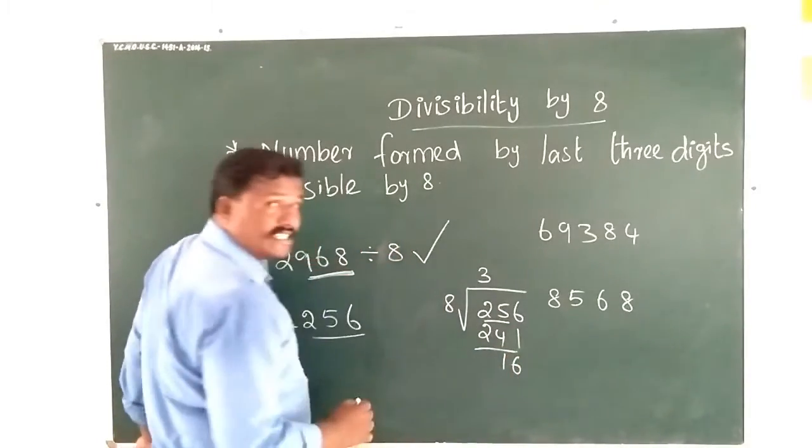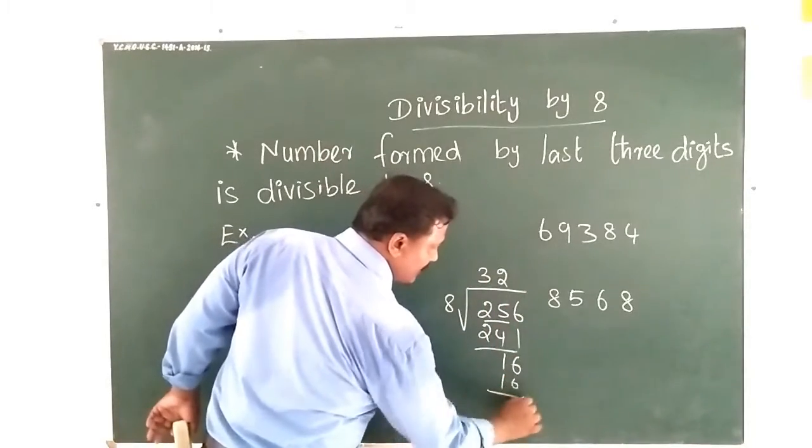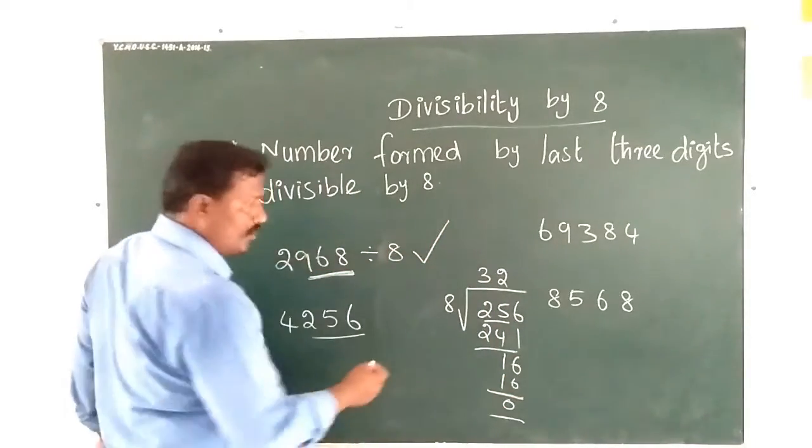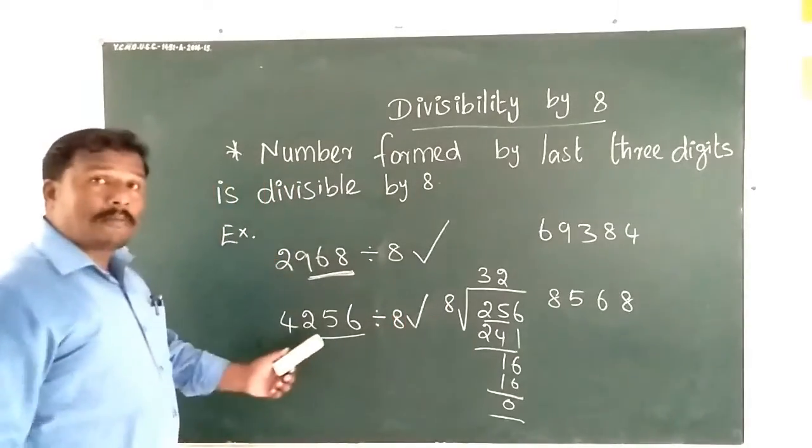Then 66, take down one. 2 8s are 16, remainder 0. So this is also divisible by 8.